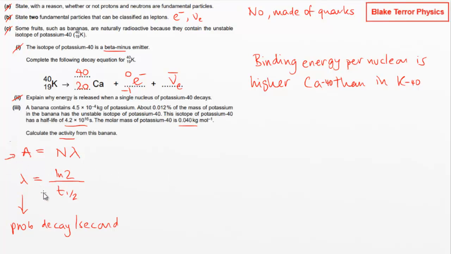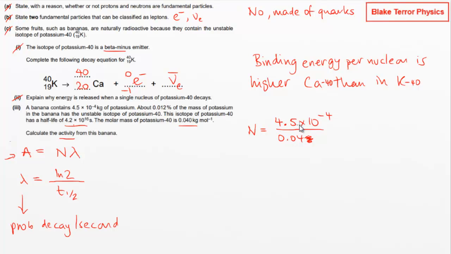So we know what the decay constant is because they've given us the half-life. So we need to get now the number of atoms that could potentially be decaying. So the number of atoms, we need first of all the number of moles we've got. So the number of moles is going to be our mass, 4.5 times 10 to the minus 4, divided by our molar mass. And if you're ever wondering about, oh, that's just 0.04, I don't need any tens on those.